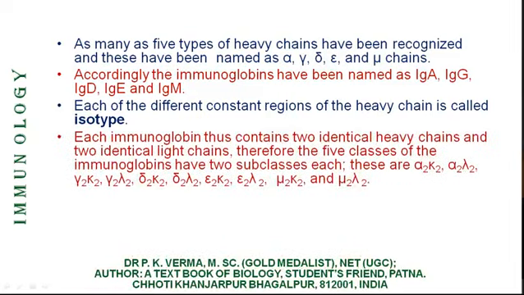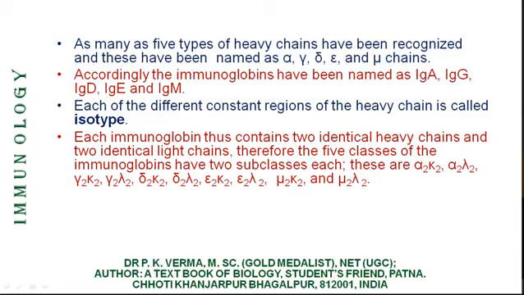Now, depending on the light and heavy chains, the antibodies have been classified into 5 classes: IgA, IgG, IgD, IgE, and IgM. But depending on the nature of light chain, these are divided into 2 subclasses. One for the kappa chain and another for the lambda chain.